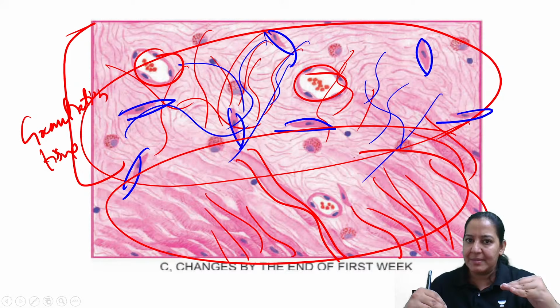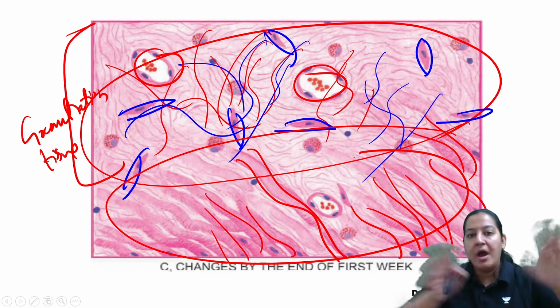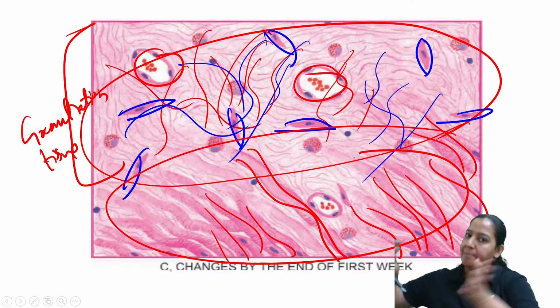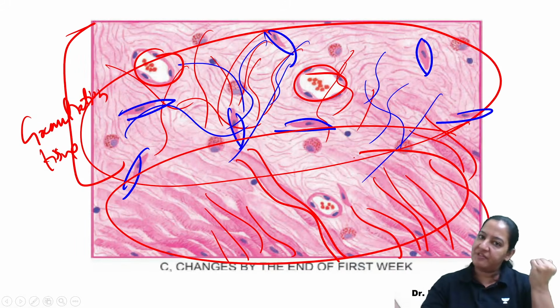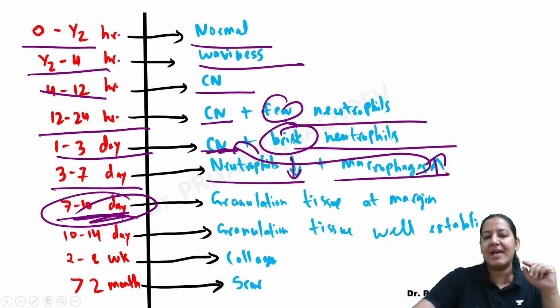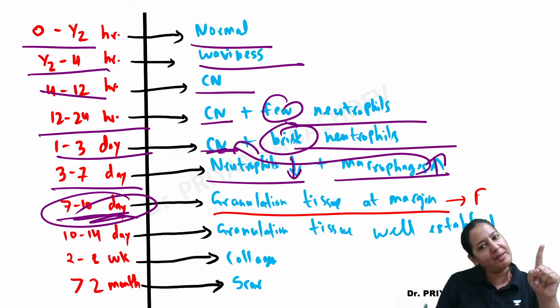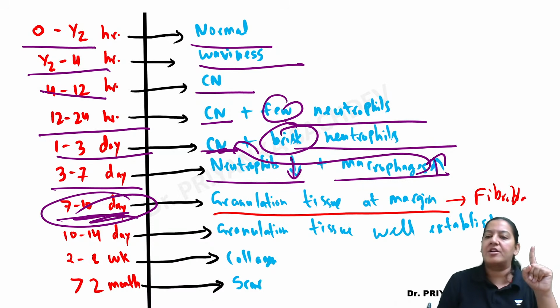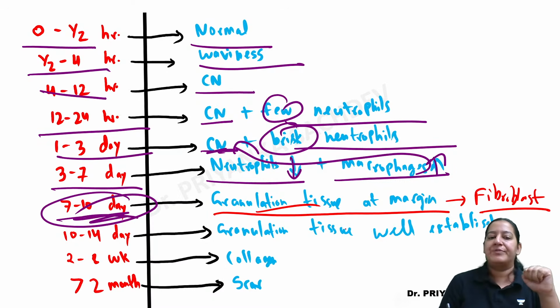The lower half is the dead muscle. Gradually it is eaten up and the dead muscle is replaced by the granulation tissue. The dead muscle has disappeared; it is eaten up, wiped up by the macrophages. Instead of it, the background contains the fibrosis formed by the fibroblast cells and granulation tissue starts appearing. That is, when granulation tissue comes, it means fibroblasts have come. So fibroblasts start appearing and start making collagen. So collagen is the granulation tissue. Give me a thumbs up.